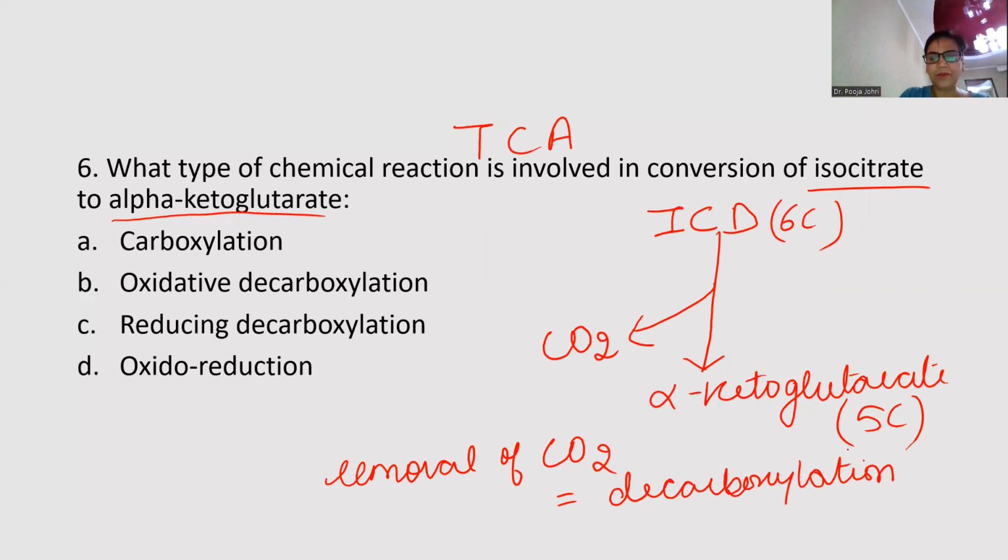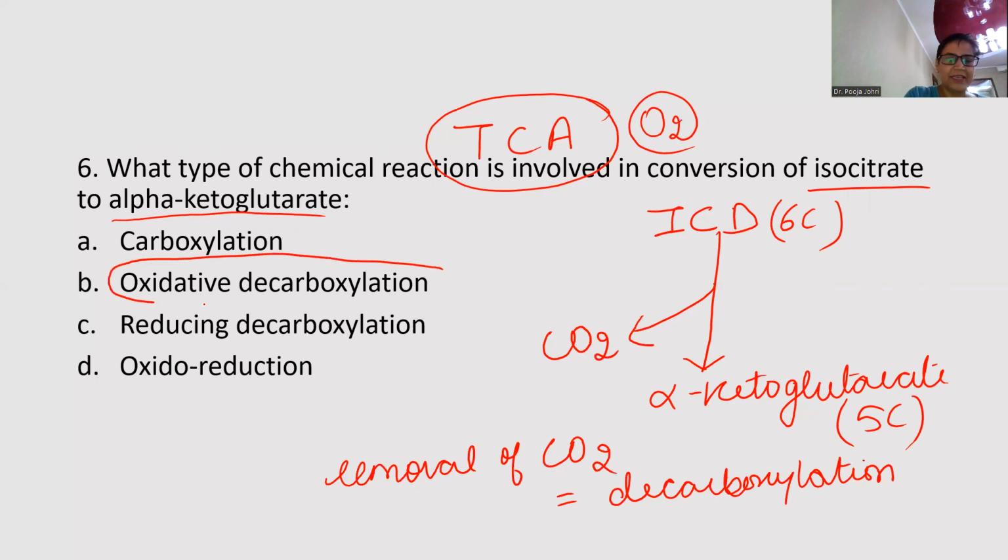D means removal, removal of what? Carbon dioxide removal. Okay, now this reaction is TCA, and all of us know TCA, obviously it is aerobic oxidation. Always it occurs in the presence of oxygen. So the process is oxidative decarboxylation. And this is the first reaction of TCA in which 1 molecule of carbon dioxide is given out, and the second is given out when alpha-ketoglutarate is converted to succinyl coenzyme A. So the answer to this question would be B. Clear?